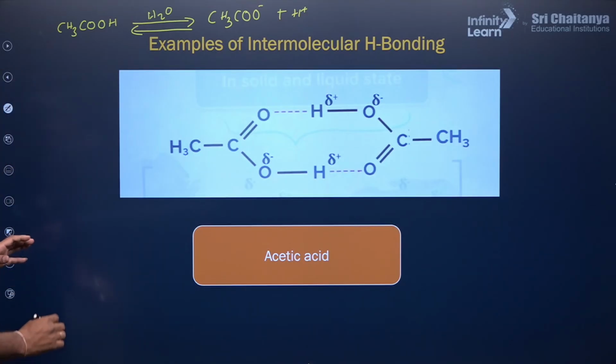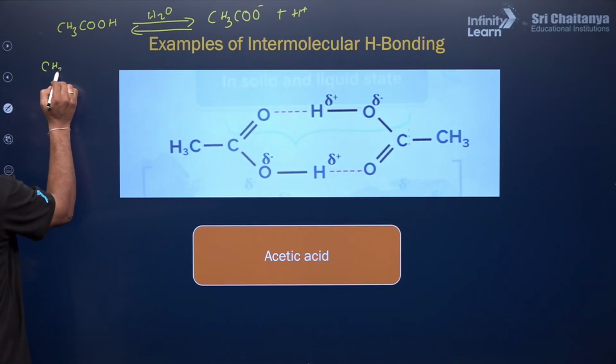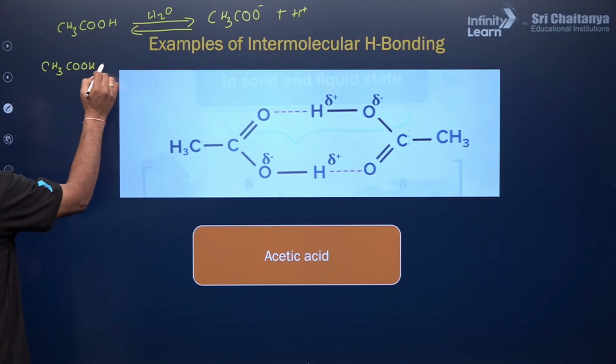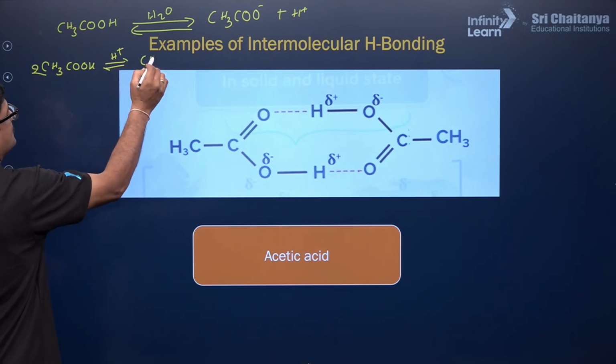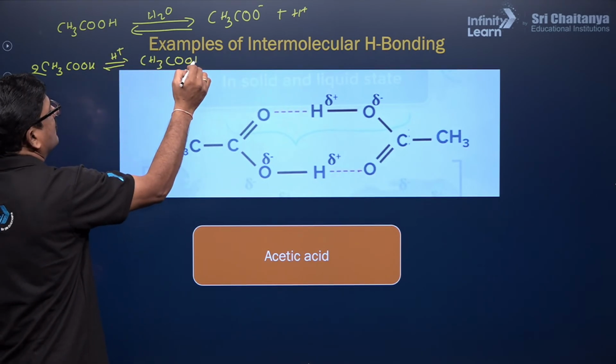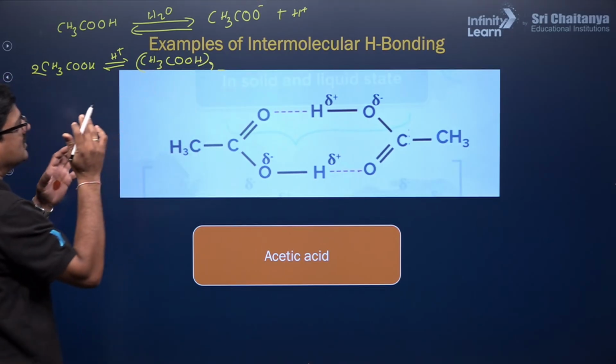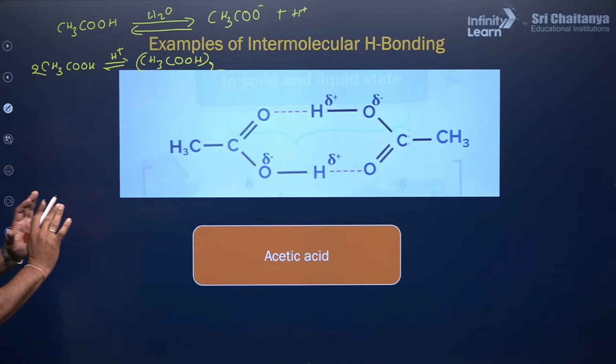Now, but what happens when you dissolve acetic acid in benzene? It is going to dimerize, so that it is going to get CH3COOH twice. How is it explained? You can look at this.